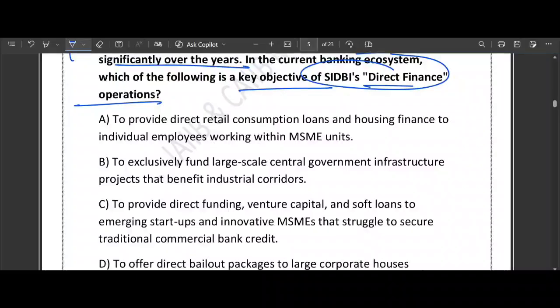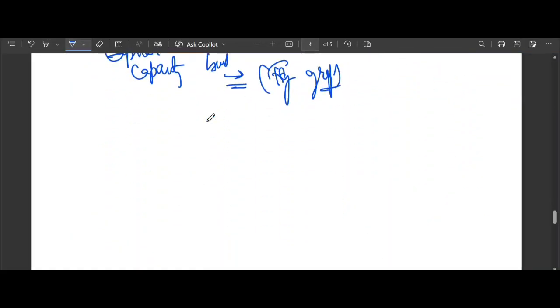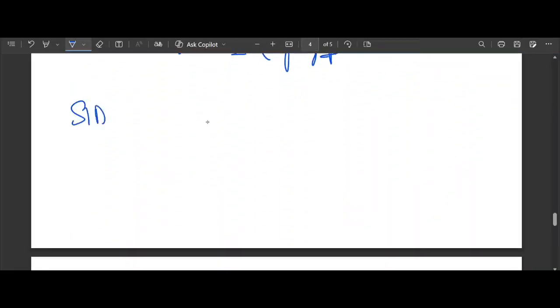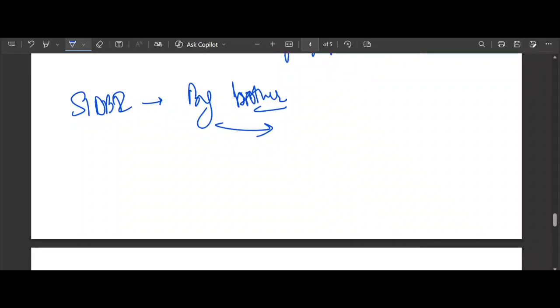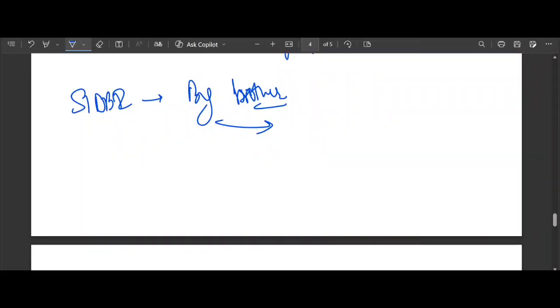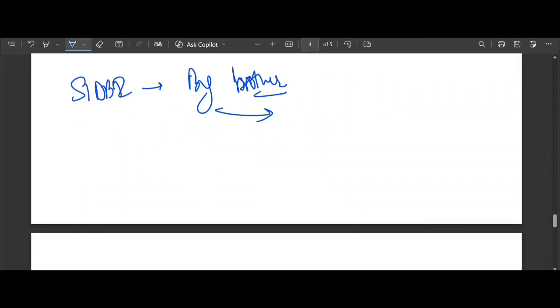So let me explain. You can think of SIDBI as the big brother of the MSME world. Originally, its job was to give money to the other banks so that they could lend to you, the MSME unit holder. But SIDBI noticed a problem.